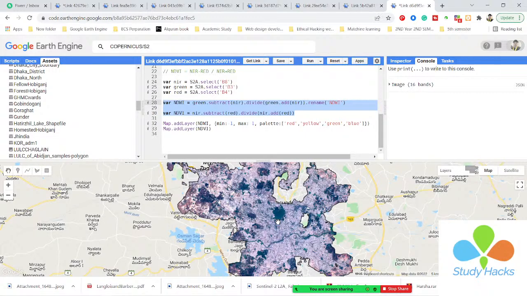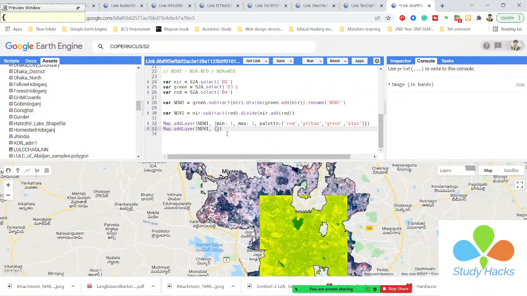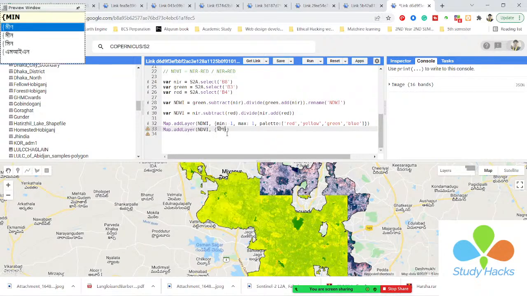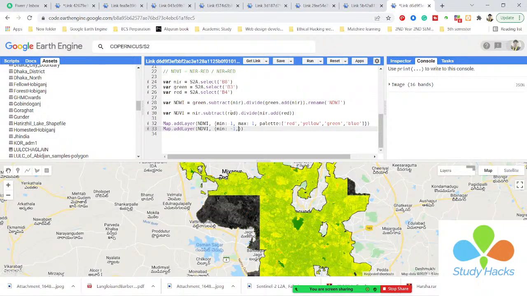Okay, so now you can see our NDVI map has appeared, and now I want to show the visualization parameter here. I simply put the visualization parameter here. I want to show the minimum pixel value, it will be showing down to minus 1, and the maximum pixel value up to plus 1.